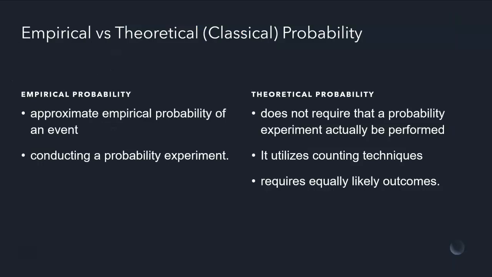So taking a look at the two different types of probabilities we talked about, the empirical probability is an approximate probability of an event. So it's an approximate, and it is conducted by doing a probability experiment. And then theoretical probability does not require that a probability experiment actually be performed. It utilizes counting techniques, and it requires equally likely outcomes. So this is basically the difference between the empirical and theoretical. Empirical uses an experiment, theoretical doesn't.